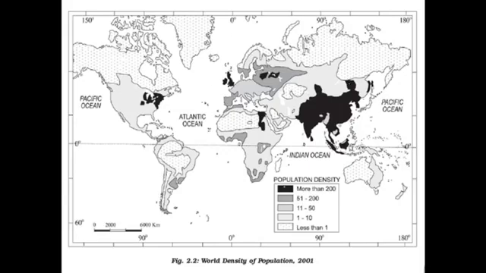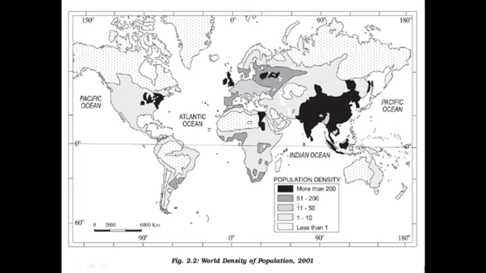Now look at this map. You will see the index is given. This area has density of more than 200 persons. All these dark colored areas have the highest density. It is in Europe. This is the area near the Great Lakes, and this is in Asia.